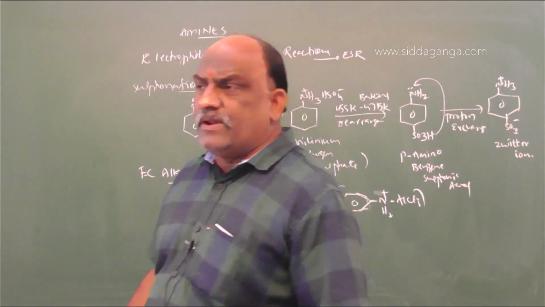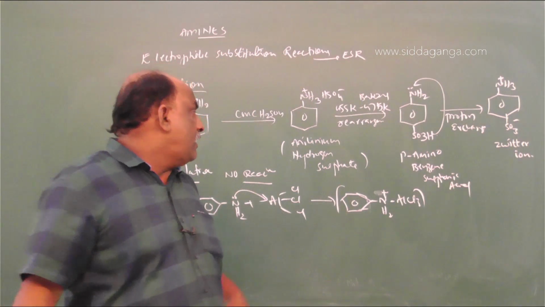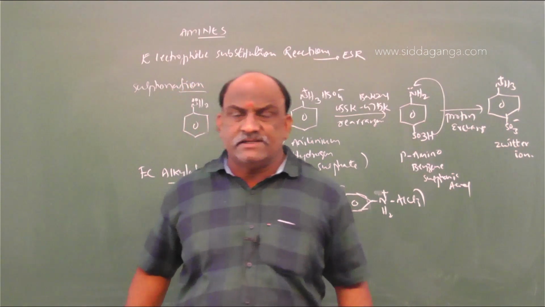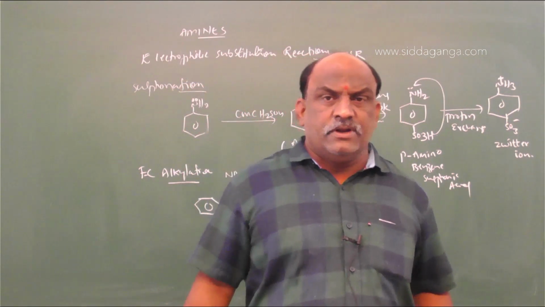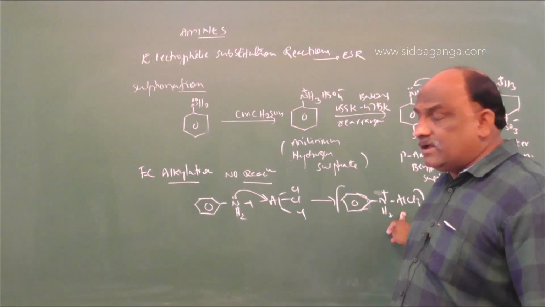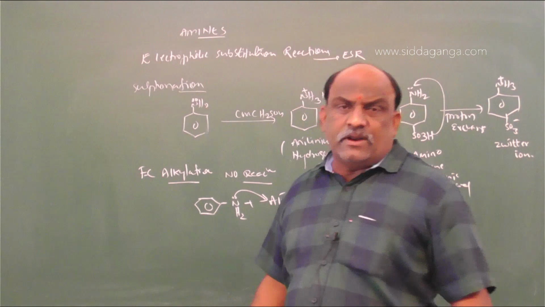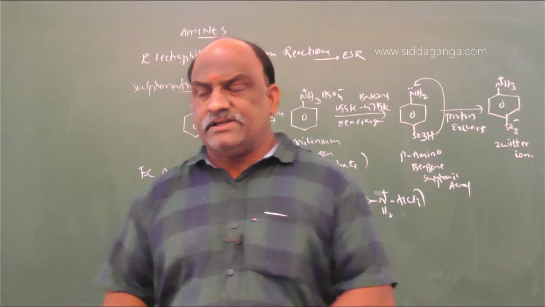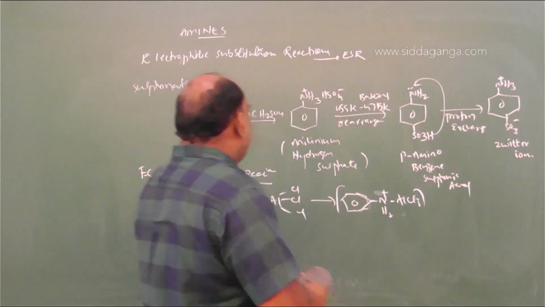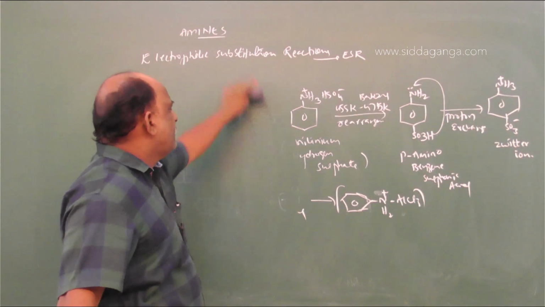So due to this, the lone pair present on the nitrogen atom is donated to the electron deficient compound, because Friedel-Crafts reaction takes place in the presence of Lewis acids, the electron deficient compounds. So it donates the lone pair to that Lewis acid and gives rise to a salt. On account of this, aniline does not undergo Friedel-Crafts alkylations and acylations. So this is about the electrophilic substitution reactions of aniline. Only three reactions: halogenation, nitration, sulfonation.